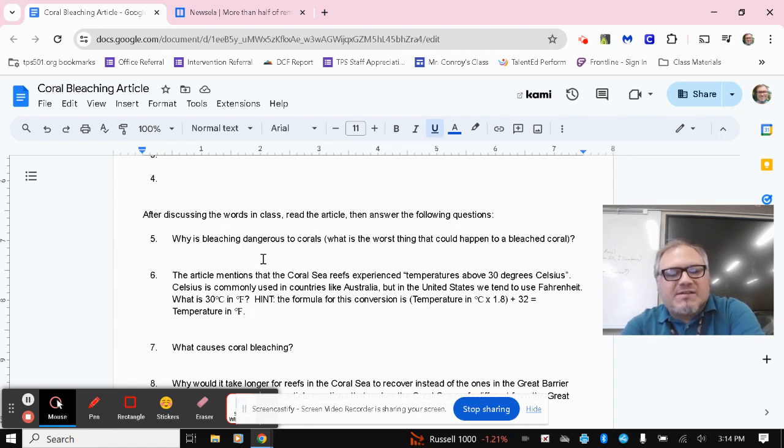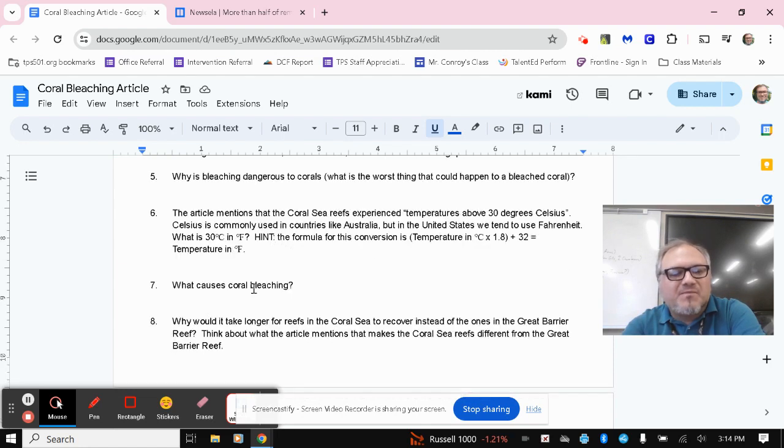Number 5 asks, why is bleaching dangerous to corals? What is the worst thing that could happen to a bleached coral? 6 has, the article mentions that the Coral Sea reefs experienced, quote, temperatures above 30 degrees Celsius.